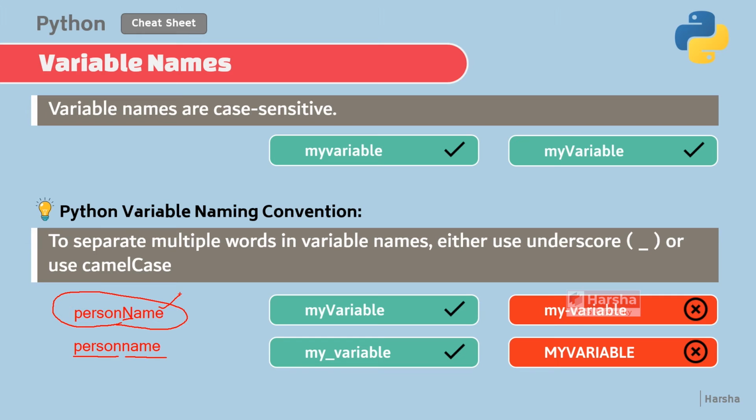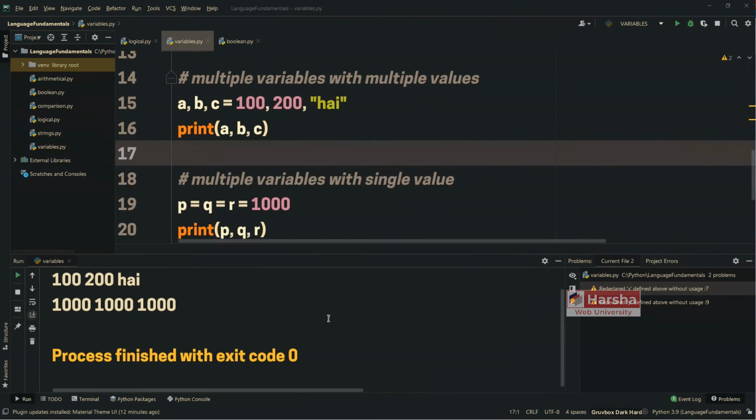This is one approach. The alternative is you can use underscore. For example, person_name. It is valid. So based on your personal preference, you can follow either of these, but underscores are generally used by real-world application developers. There is no particular benefit from this underscore, but it is a common practice. Anyways, let's try to practice the same in code.